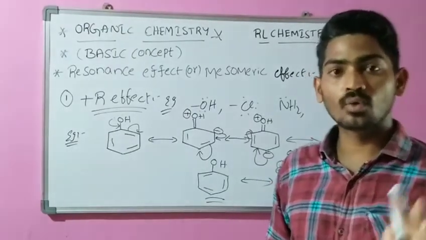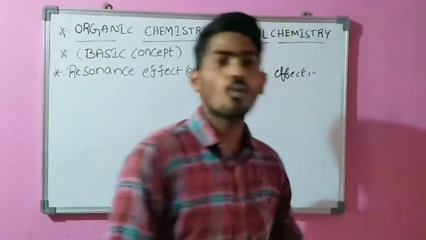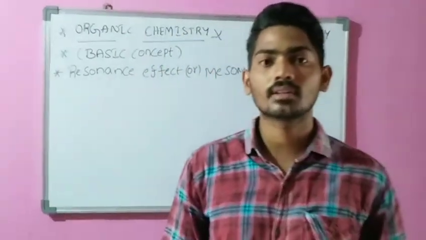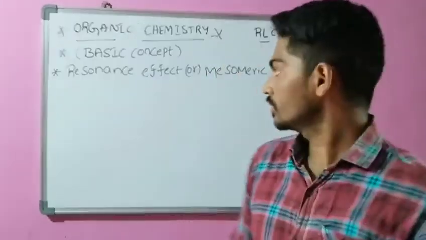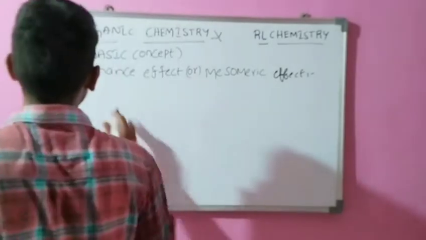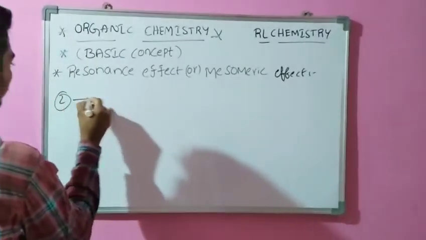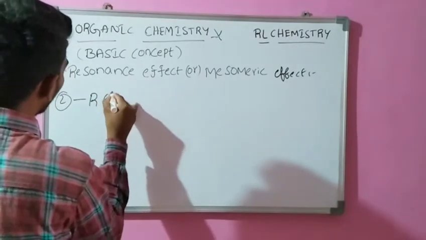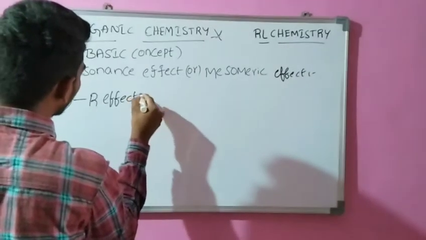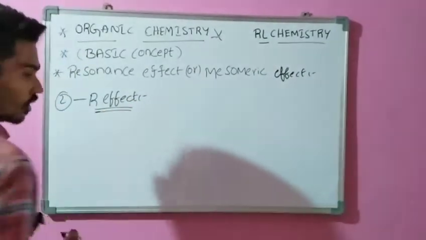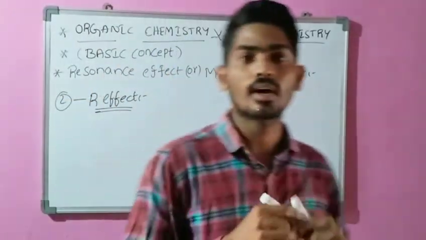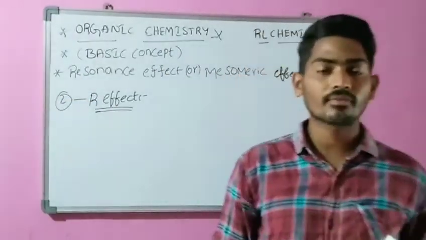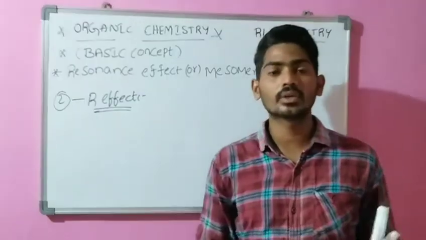Now we are going to the negative resonance effect. Now we can see what the negative resonance effect, or negative R effect, is. You can see what the negative resonance effect or negative mesomeric effect is. We have simply defined this negative resonance effect.